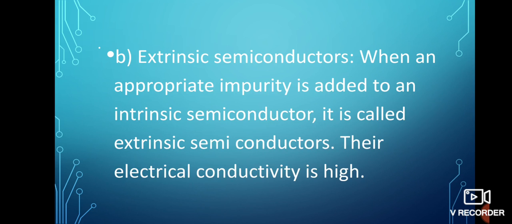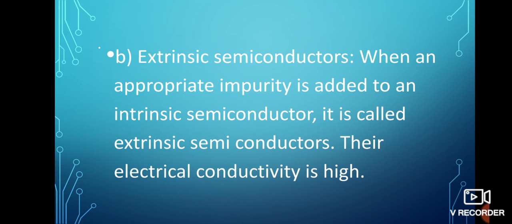Now second semiconductor is extrinsic semiconductor. When an appropriate impurity is added to an intrinsic semiconductor, it is called extrinsic semiconductor. Their electrical conductivity is very high. That means extrinsic semiconductors are impure semiconductors and they are obtained by adding suitable impurity in intrinsic semiconductors.